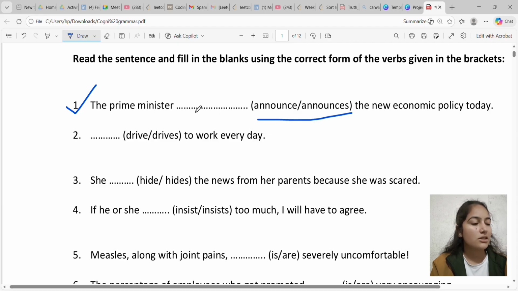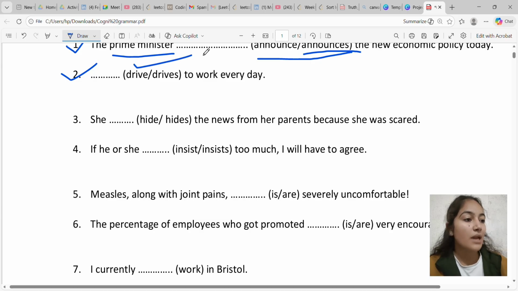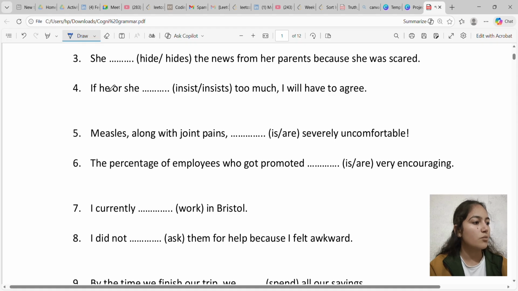So let's start with the first question. The Prime Minister blank the new economic policy today. We have to choose from the given options: the Prime Minister announce or the Prime Minister announces. The right option is announces. Why? Because with a singular noun we use the first form of the verb plus s or es. So the right sentence is: the Prime Minister announces the new economic policy today.